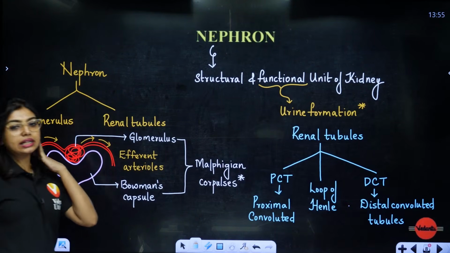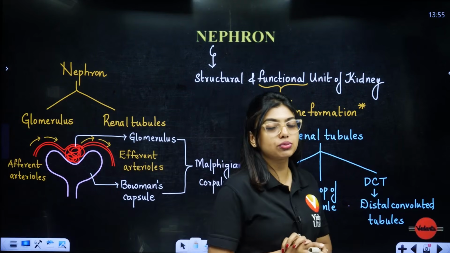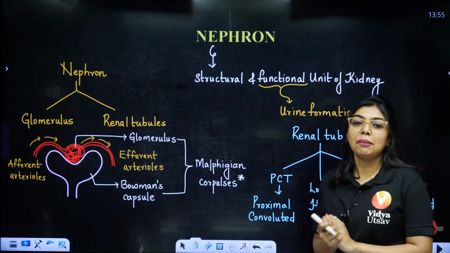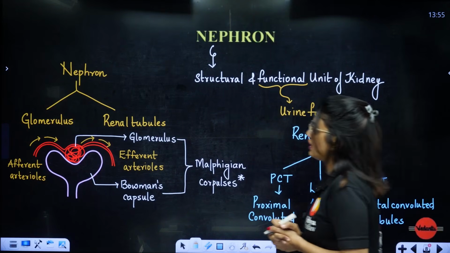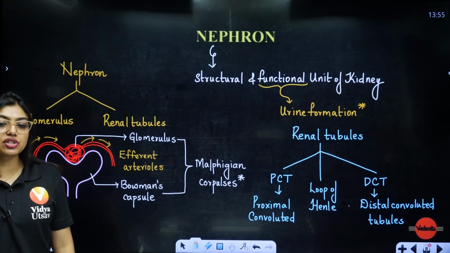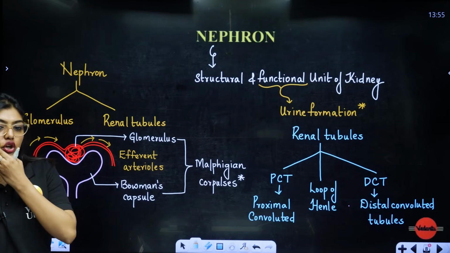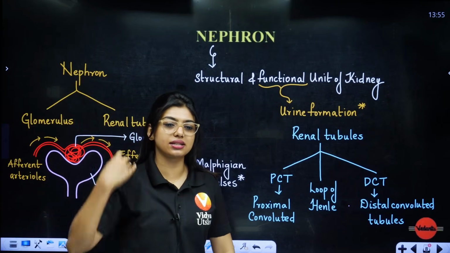I told you the collecting duct is not a part of the tubule, so never say that the collecting duct is part of the tubule, because multiple nephrons will open into it. Clear? Done. So exciting, right? So nice to study human physiology. I want all of you to love human physiology by the end of this short series. Everyone should say, yes, human physiology is so exciting. Yes or no?